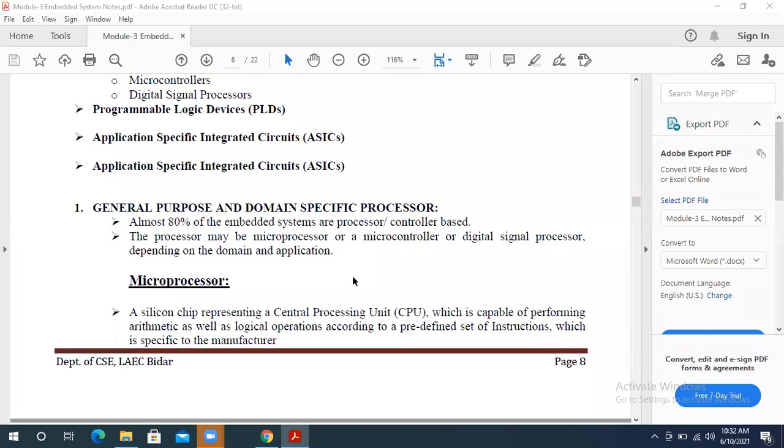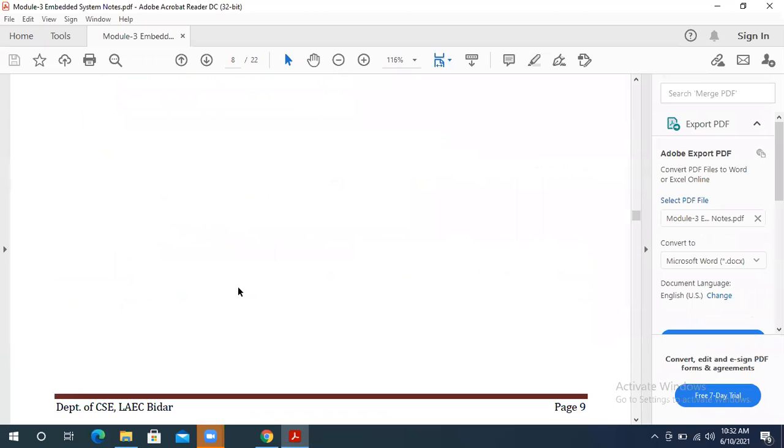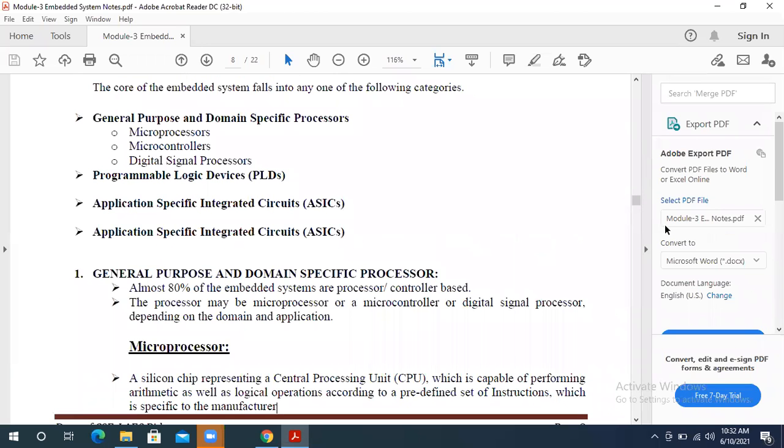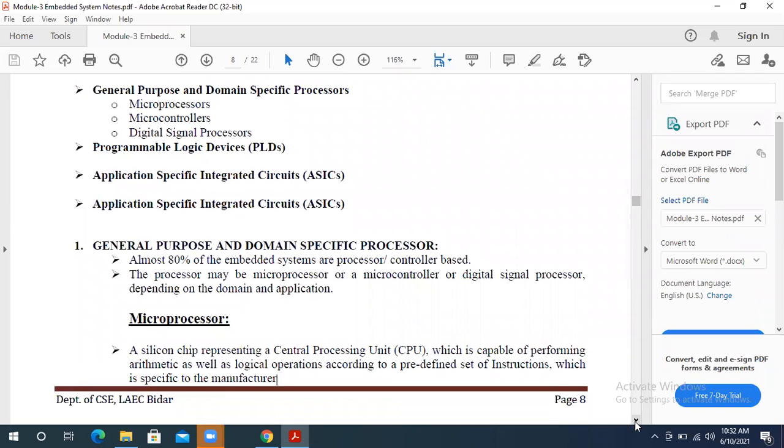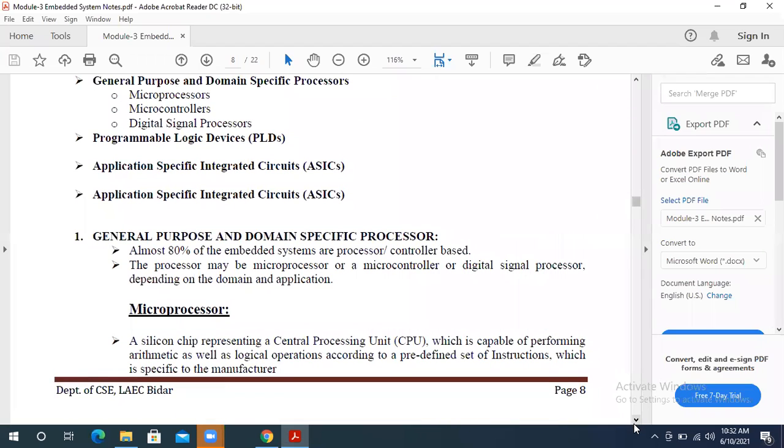So now we'll take the microprocessor first. Okay. The microprocessor is made up of silicon material. It is a chip of silicon material, and on it we have our CPU.